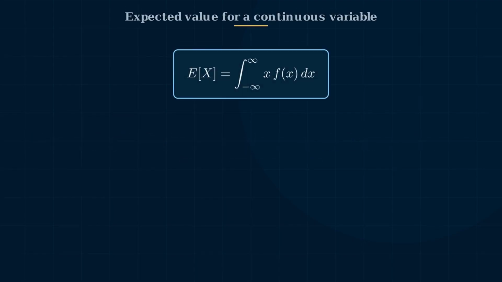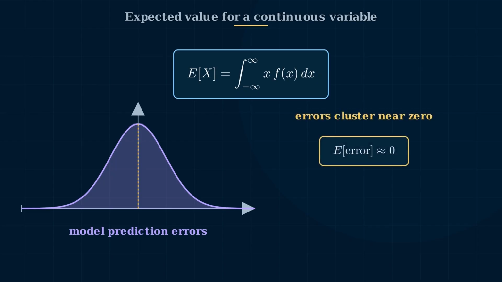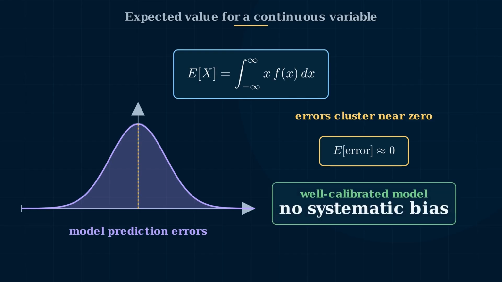The same idea extends to continuous variables. Instead of summing over discrete outcomes, we integrate. E of x equals the integral of x times f of x over all x. Consider a regression model's prediction errors, the difference between predicted and actual house price. If we plot their density, a well-behaved model produces errors clustering near zero. For that model, E of error is approximately zero, no systematic bias. It is not perfect on any single house, but it is not consistently over or under price.